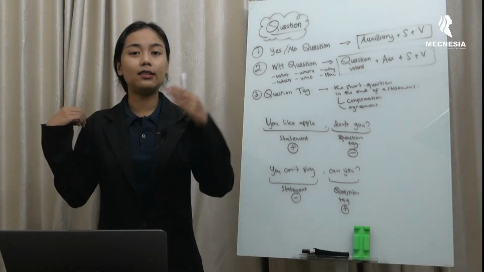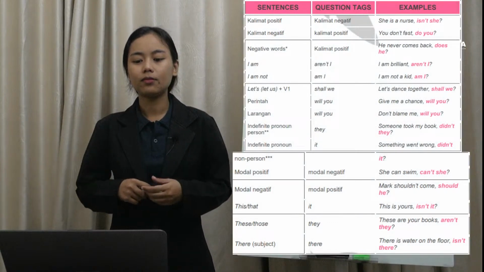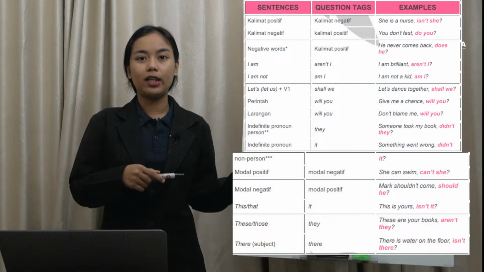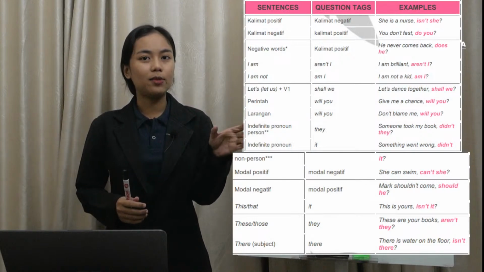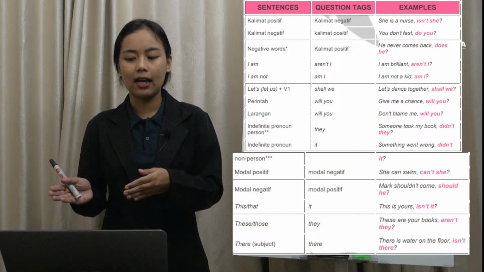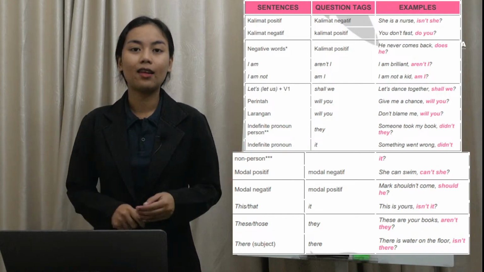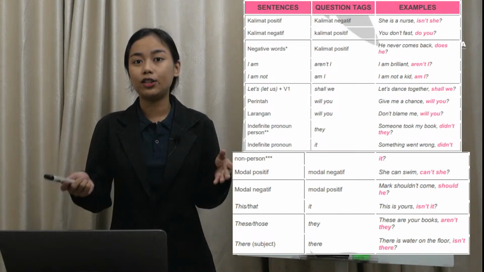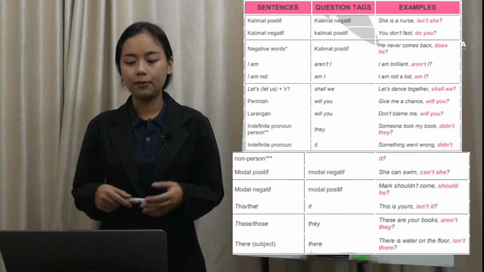Well, now let's take a look to the example on your book. Okay, so you can see the table on your screen. Kalian bisa perhatikan tabel yang ada di layar kalian. So as what I have mentioned before, seperti yang udah Miss sampaikan tadi, kalau statementnya atau kalimatnya positif, maka question tag yang digunakan adalah negatif. For example, she's a nurse, isn't she? Dia adalah seorang nurse, kan?